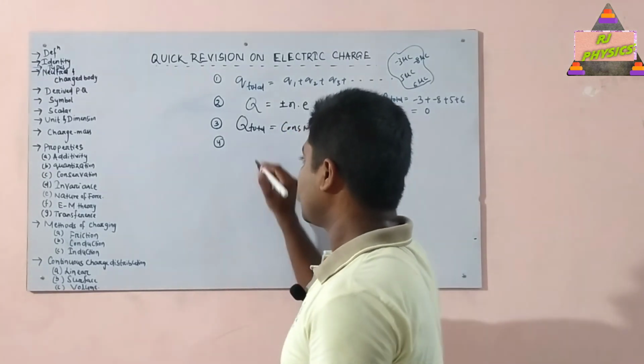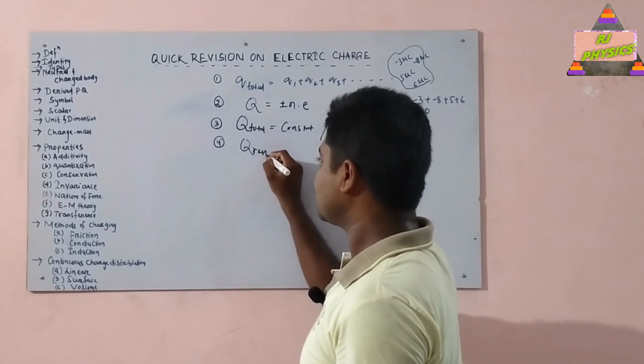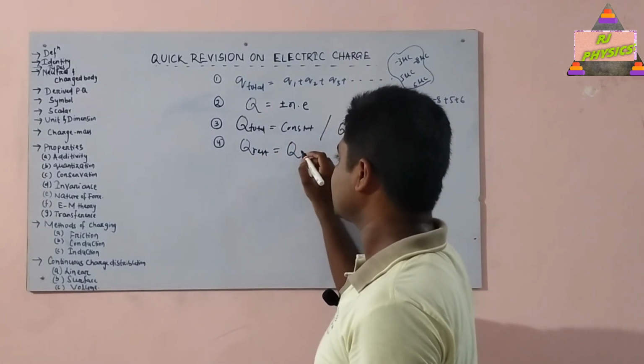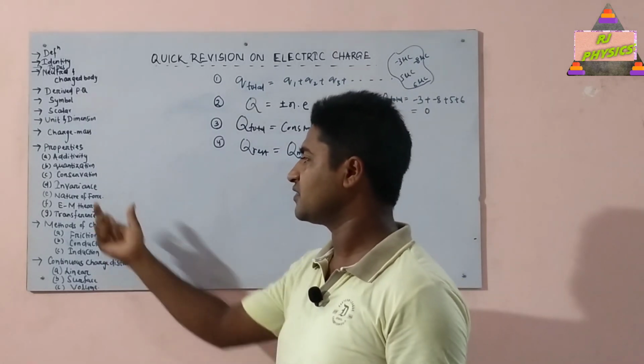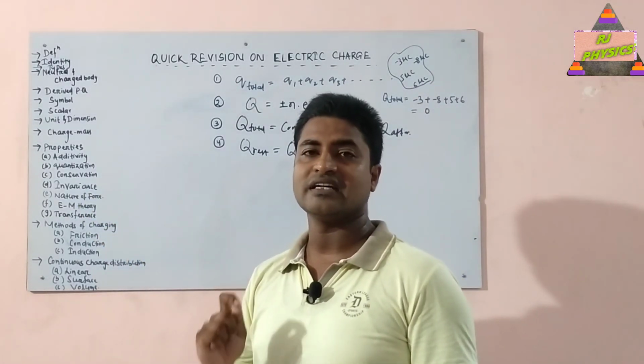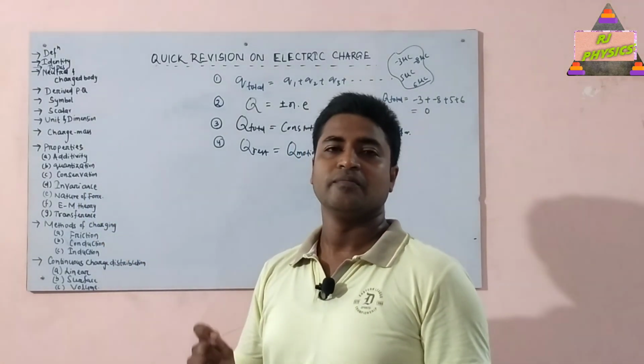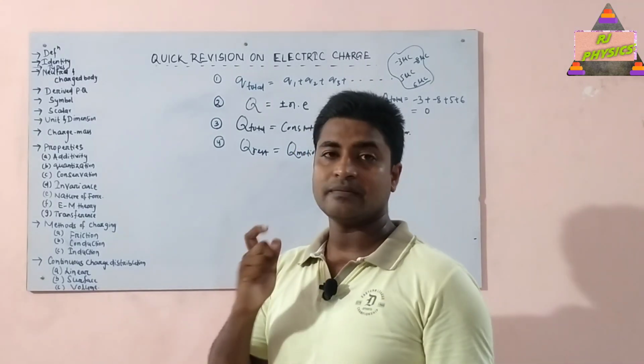That is, the charge on a body when it is at rest is equal to the charge on the same body when it is in motion, that is Q rest is equal to Q motion. So charge is invariant, meaning the charge of a body does not depend on speed, that is, the charge on a body is independent of speed.